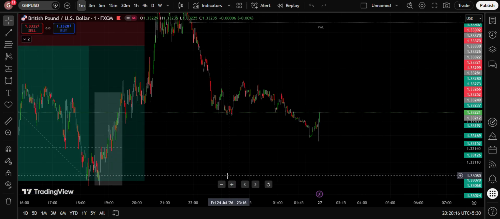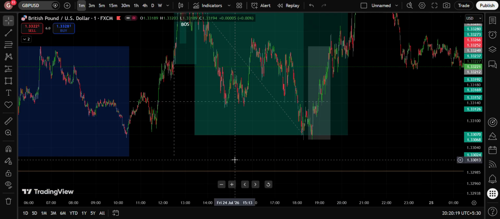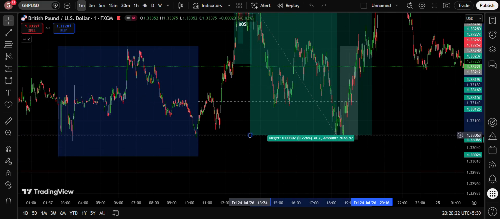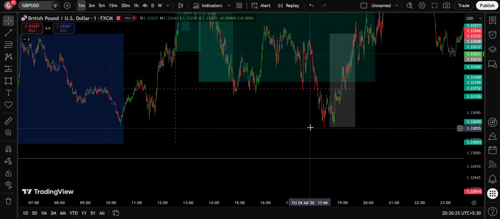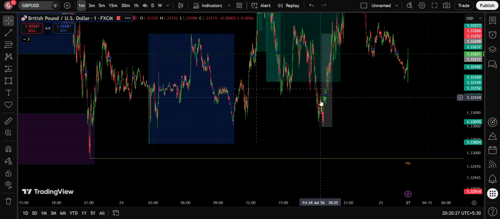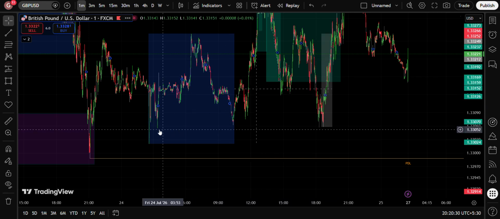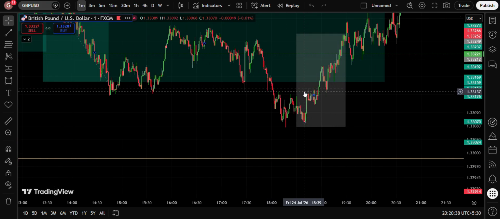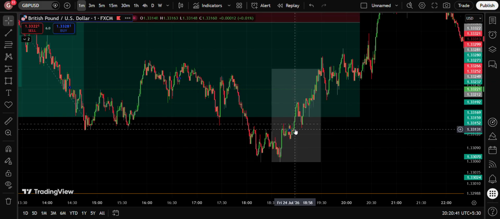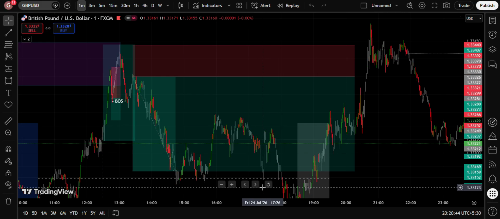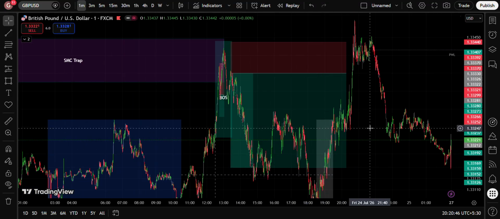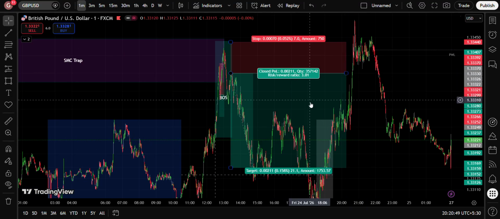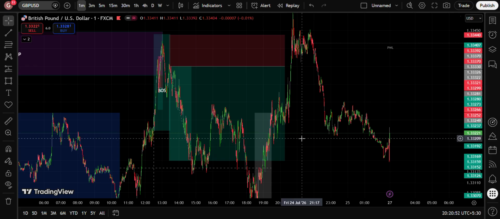So the moment I saw price action reverse, because this price action here, I'll just move this price action here, it swept all the liquidity here. This trend line and these lows right over here, everything was swept. Only this one was left and this one is left. So since everything was swept, the moment price action did a breakout structure like this and I saw the bullish reaction, I was convinced that price was going to reverse back fully, and hence I closed fully at 1 is to 3. And that's one of my take profit levels. 1 is to 3 is my standard take profit level, and I was satisfied with the trade.